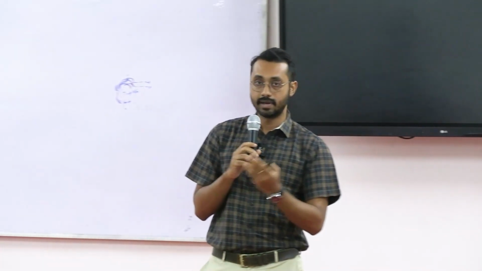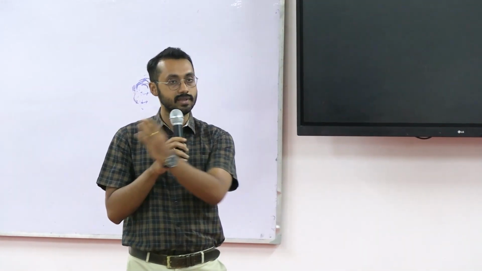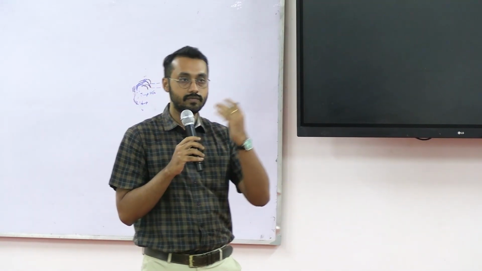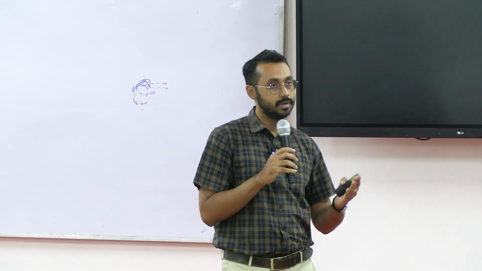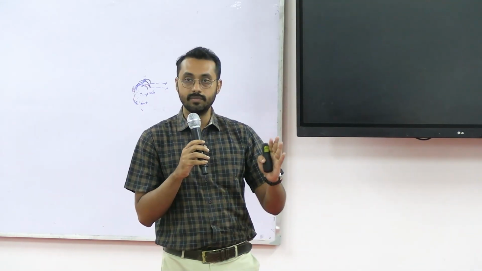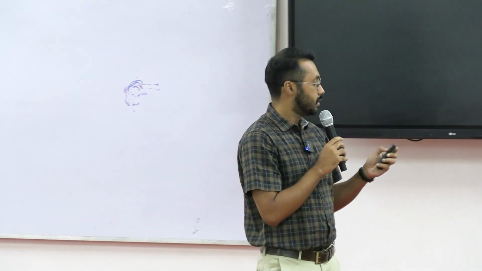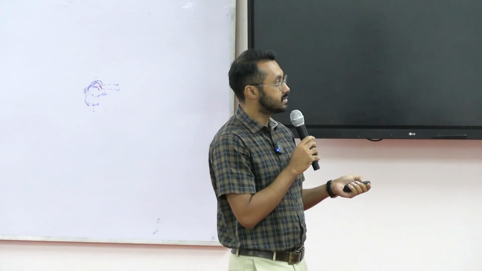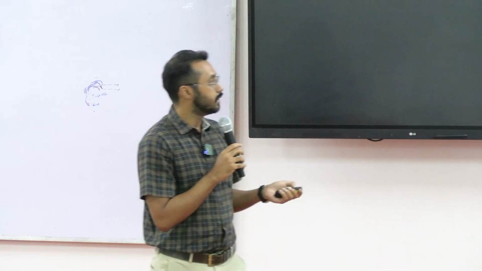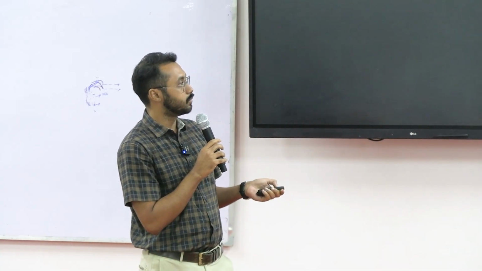Now there are three options, right? Either the child has normal breathing and a normal pulse, or the child has a pulse but no proper breathing, or the child doesn't have any breathing or any pulse. There are three options. Once the child has normal breathing and a pulse, then what do you do? You place the victim in the recovery position.